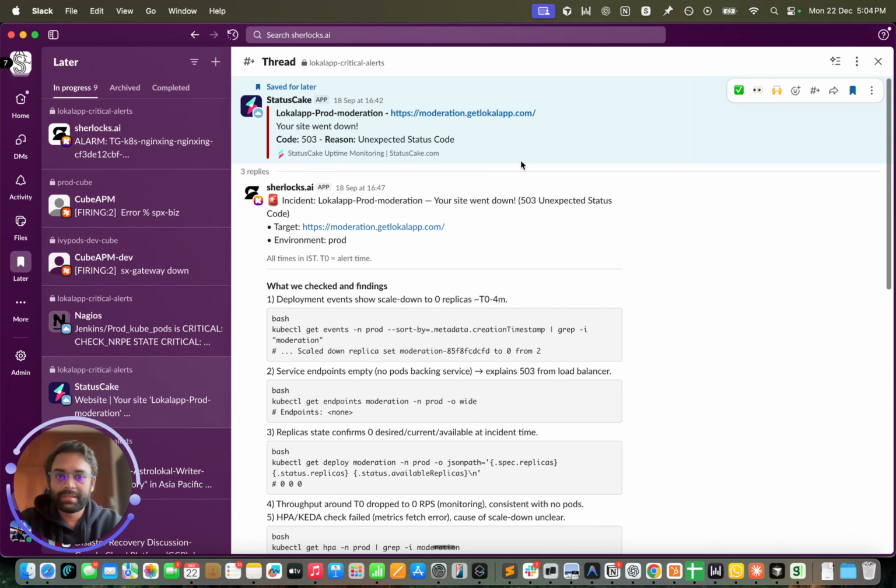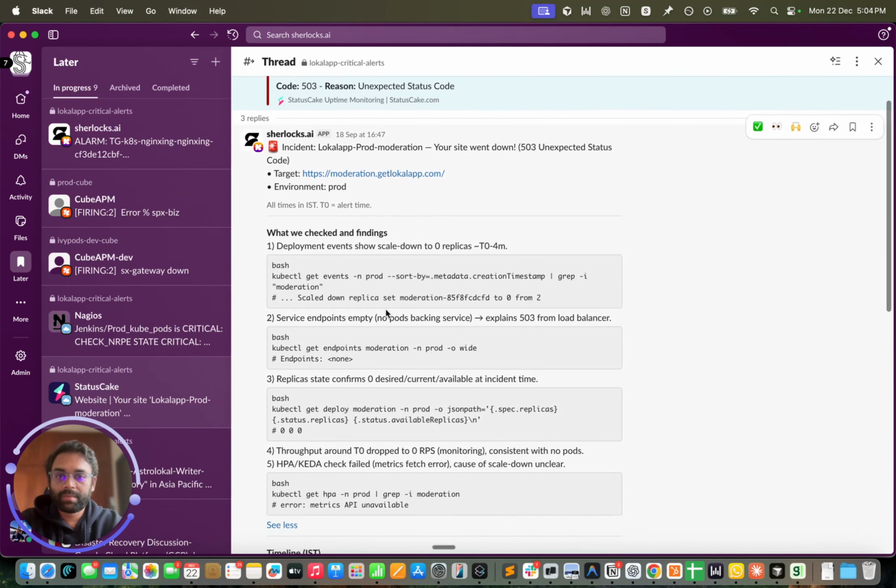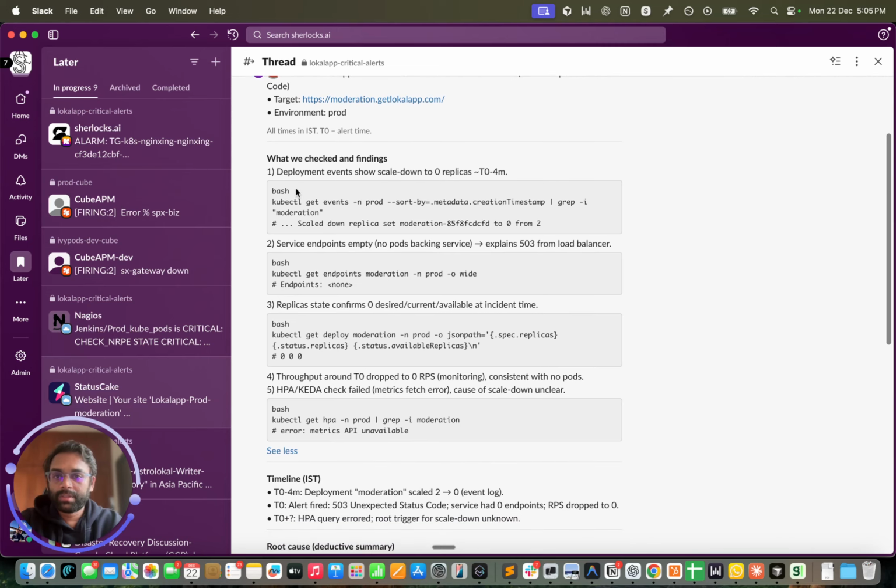root cause analysis and look at the underlying data or infrastructure to find the root cause. So in this case, Sherlock's know that this particular endpoint is running in Kubernetes. In all of 5 minutes, Sherlock's get you to the root cause. This is just a summary of the root cause. The first point Sherlock's highlight is that the deployment shows a scale down event 4 minutes back.